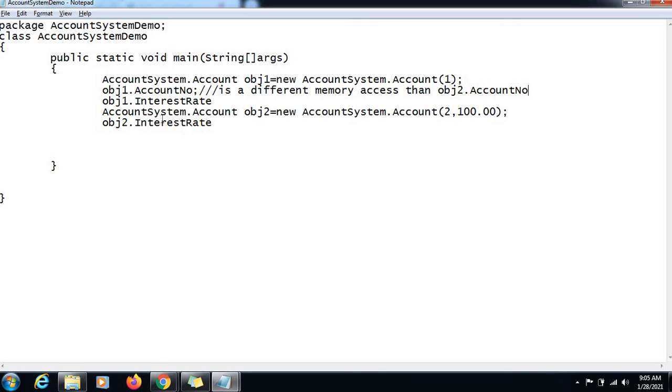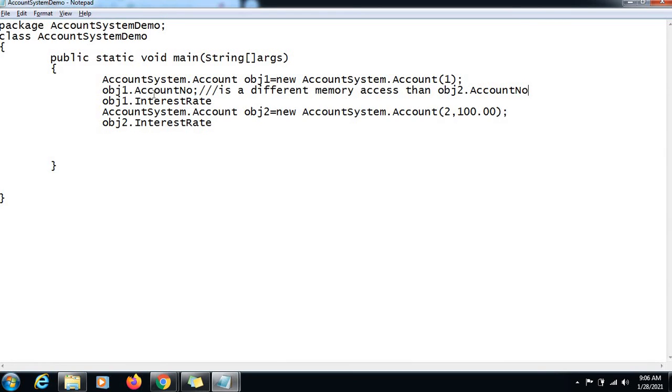But in the case of static, even if you access it with obj1, obj2, obj3 or whatever object, the access is going to be to the same memory address.